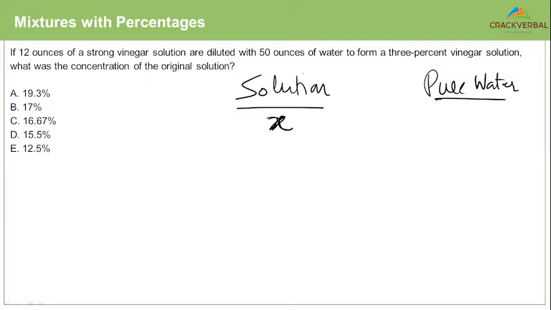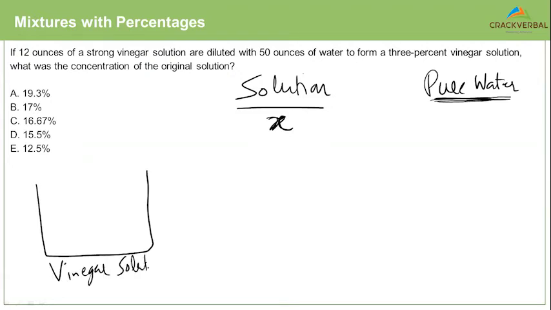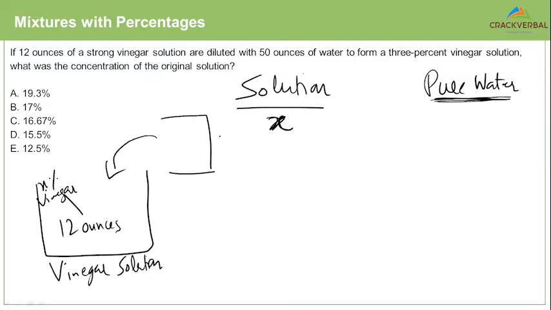Tell me, pure water will have how much percent vinegar? Okay, better to represent it using a diagram so that you will not get confused. This is your 12 ounces of vinegar solution which has X% vinegar. Now you have another container which has pure water.